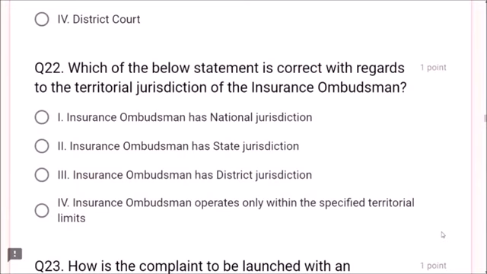Next, question number 22. Which of the below statements is correct with regards to the territorial jurisdiction of the insurance ombudsman? Insurance ombudsman has national jurisdiction. Insurance ombudsman has state jurisdiction. Insurance ombudsman has district jurisdiction. Insurance ombudsman operates only within the specified territorial limits. This is correct, friends. Option 4 is correct.